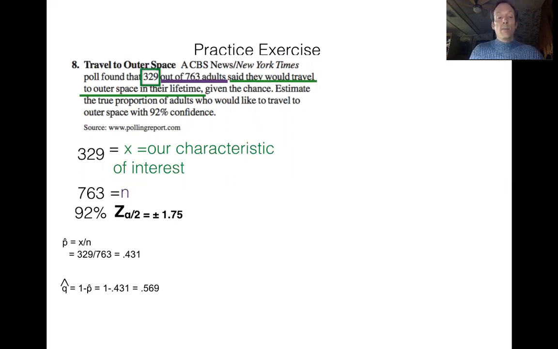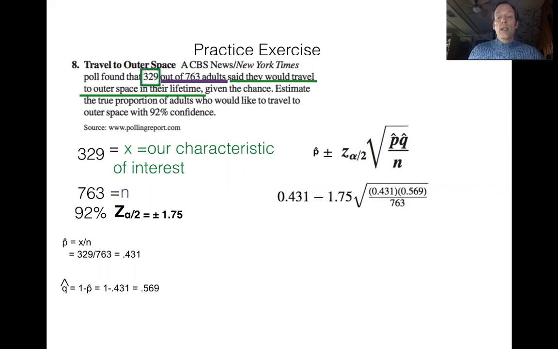So I'm going to put my caret mark back on top of q hat, and I'm going to bring up my formula, p hat plus or minus my error term. Pause the video for a couple minutes and work out the computation, and let's see what happens.